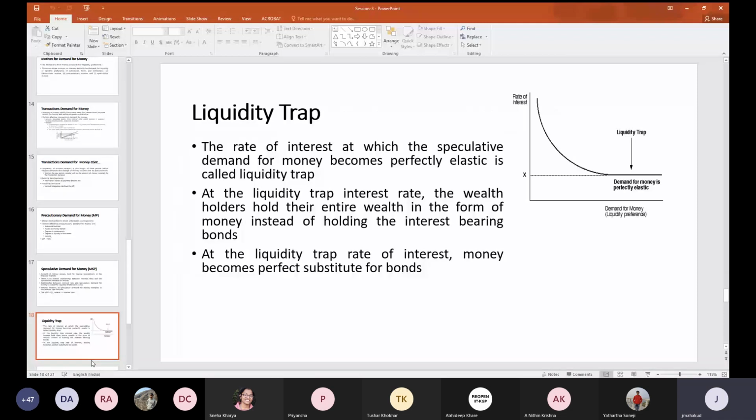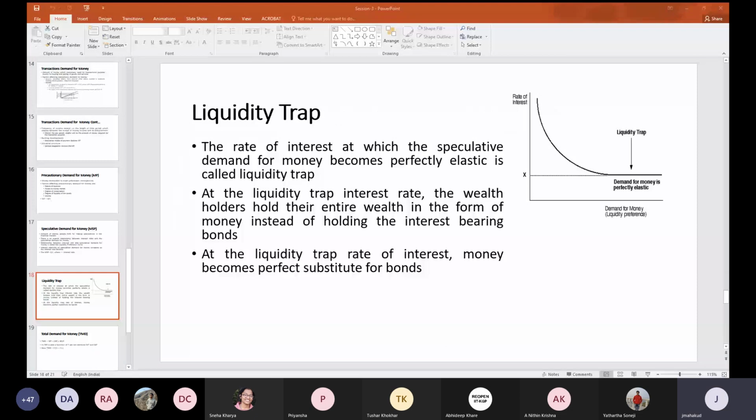The liquidity trap is the rate of interest at which the speculative demand for money becomes perfectly elastic. If you see this right hand side diagram, you will find that whenever the rate of interest moves, your demand for money will change accordingly.